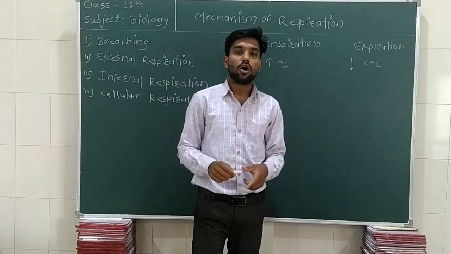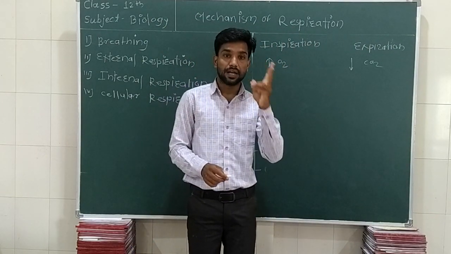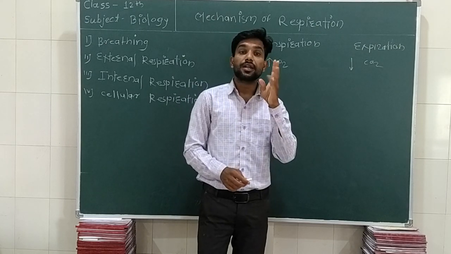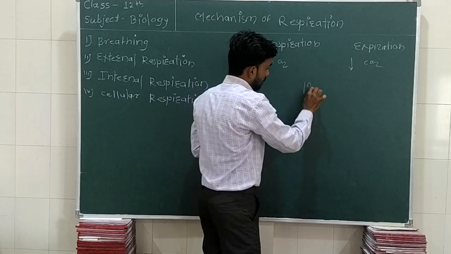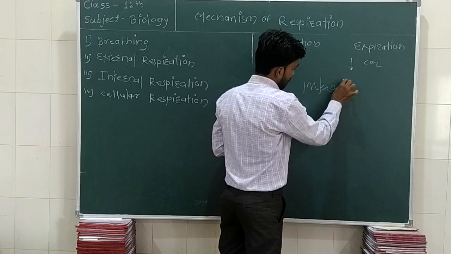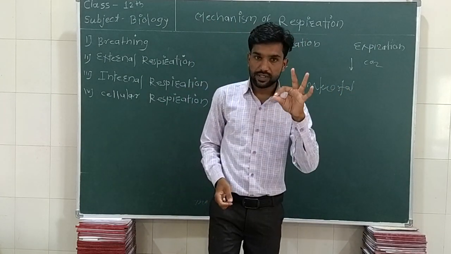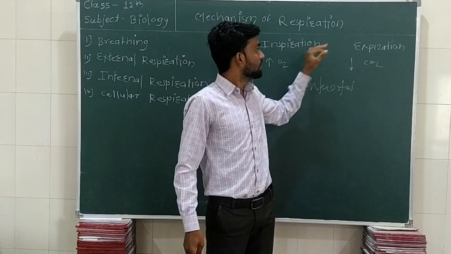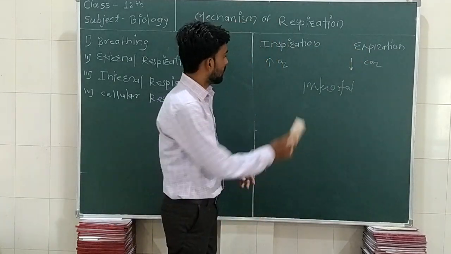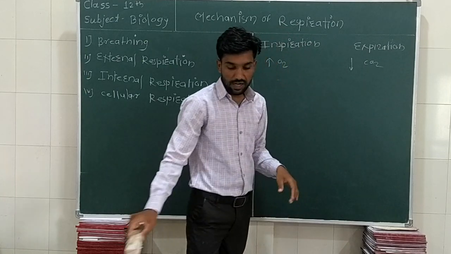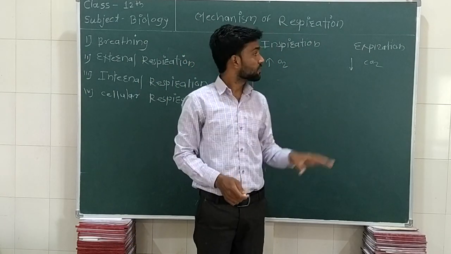The organs are your thoracic cage, ribs, sternum and intercostal muscles. And it consists of two ways. One is inspiration, another is expiration.